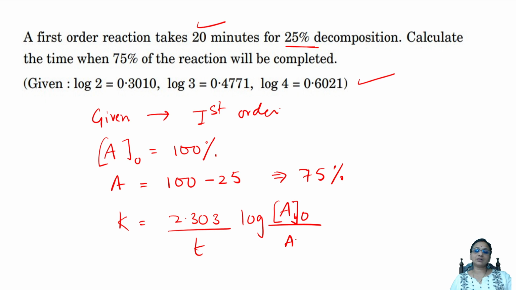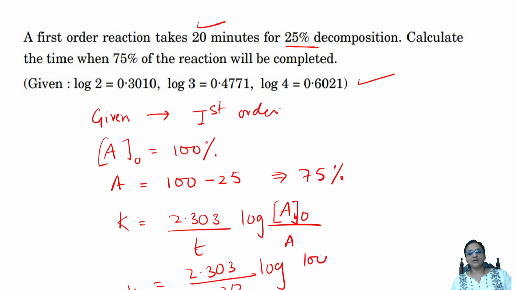Now what should I find out? I have to find out how much is the rate of the reaction, like first order reaction, 25% to complete, 20 minutes it took. So I have to find out what time will it take when I have to complete 75%. So let's find out. So K value I'm substituting 2.303 by 20. Why did I take 20? Basically 20 minutes they have given. So nothing but log 100 by 75.